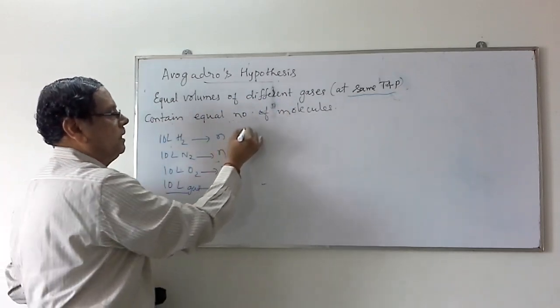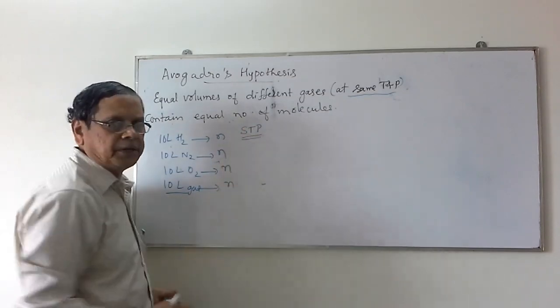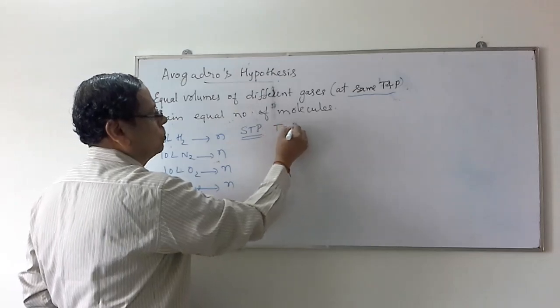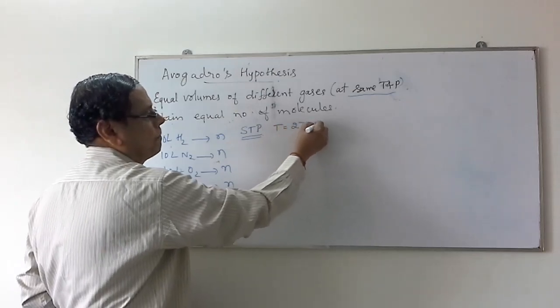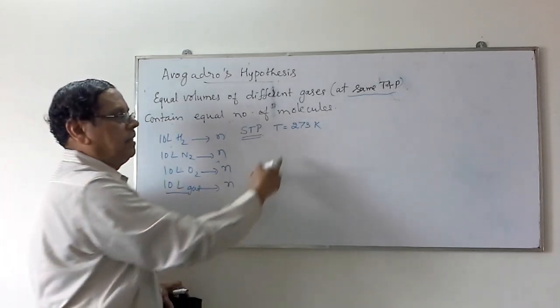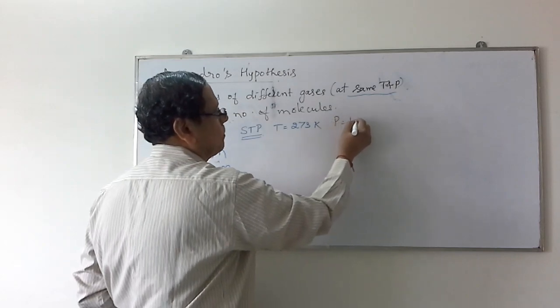Now if you consider the temperature and pressure as standard temperature and pressure, standard temperature corresponds to 273 Kelvin, exactly 273.15. For all practical purposes we take 273, and pressure is equal to 1 atmosphere.